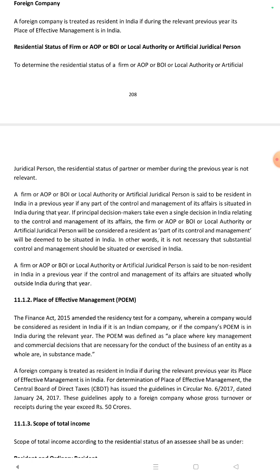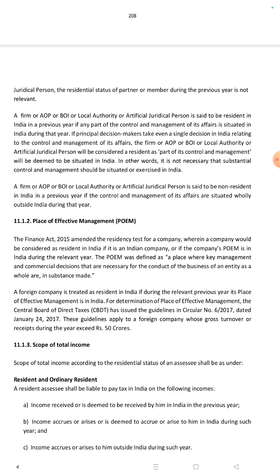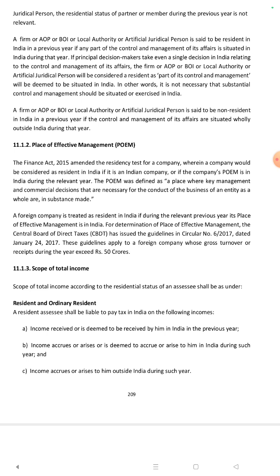Residential status of firm, AOP, BOI or local authority, artificial juridical person. A firm or an AOP, BOI or local authority or artificial juridical person is said to be resident in India in a previous year if any part of the control and management of its affairs is situated in India during that year.